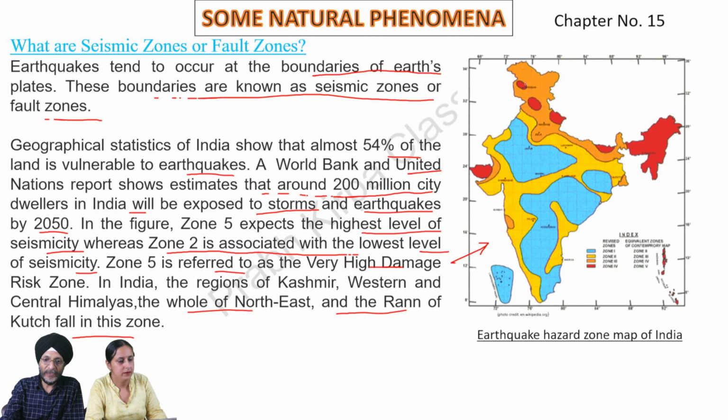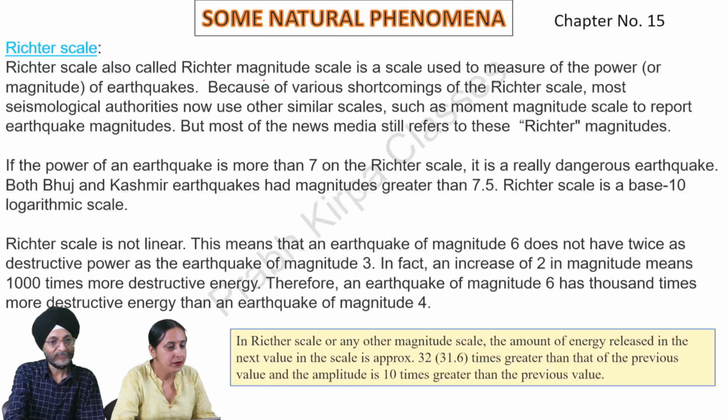In this picture, the red places shown at different locations are those which fall under Zone 5. Zone 5 is that area where the chances of earthquakes are much higher as compared to others. Richter scale.